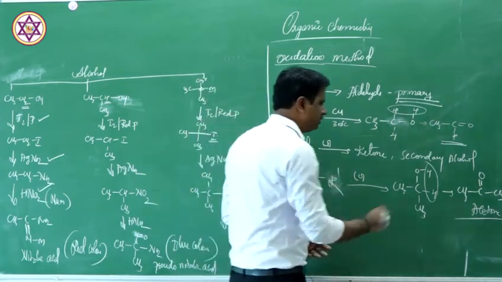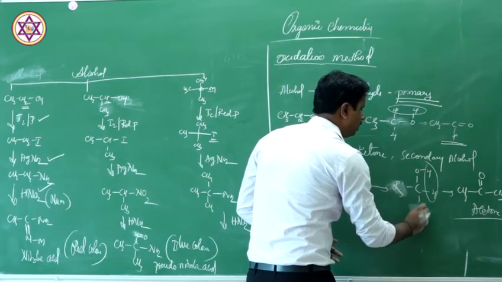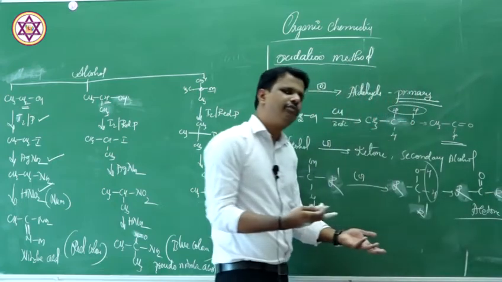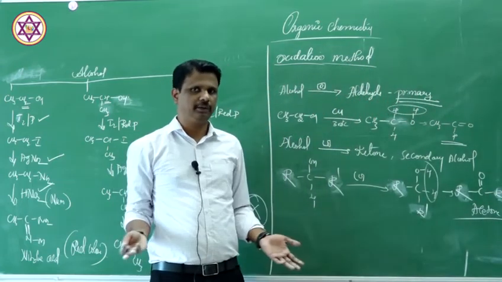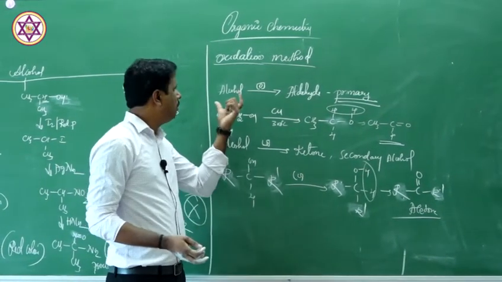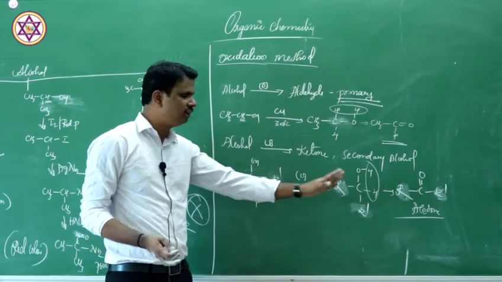R may be anything. Upon oxidation, if an alcohol gives aldehyde, it is primary. If it gives ketone, it is secondary.